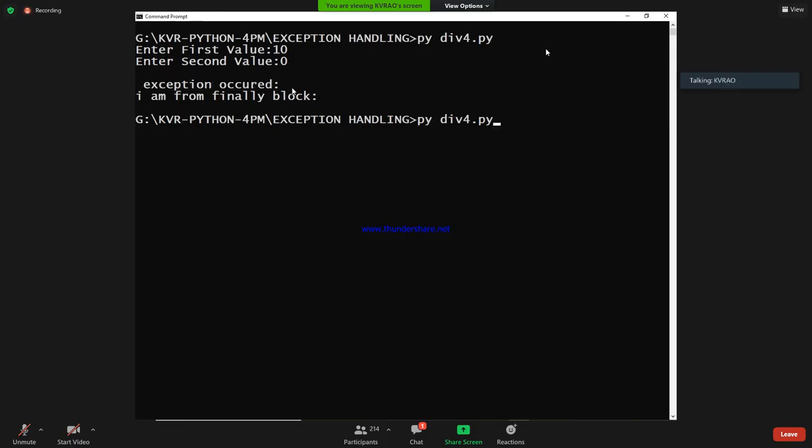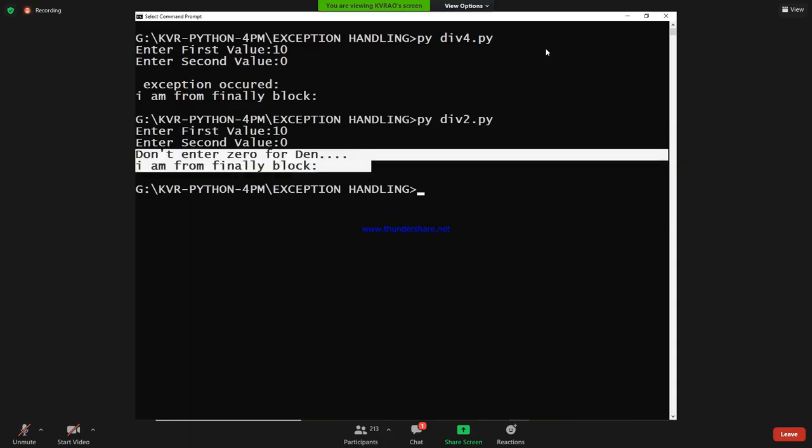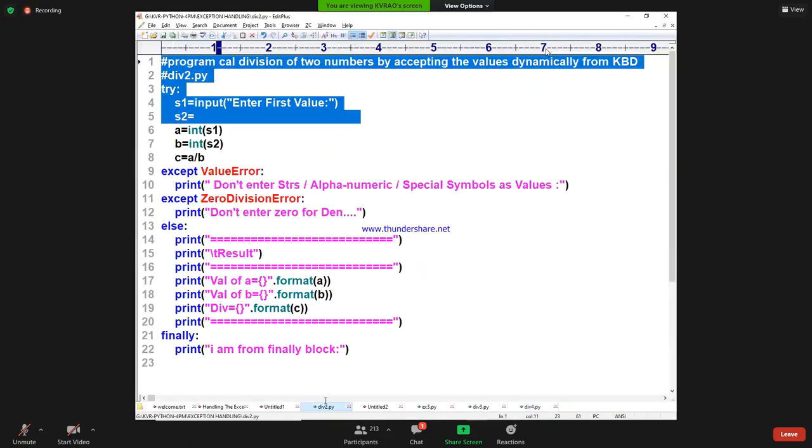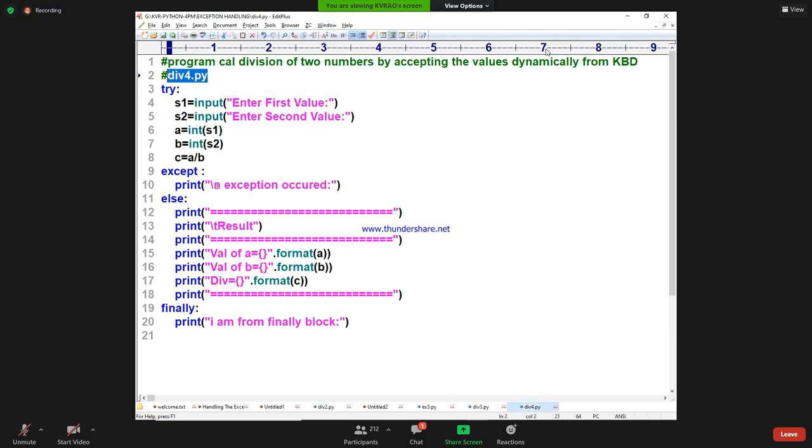Division by zero. You run your program div2.py. You see 10 and 0. I got "don't enter 0 for denominator." Because div1 you already understood, div2 you already understood. ValueError, ZeroDivisionError. Once except is written, you need to specify the name of the exception, guys. Once you don't specify the name of the exception, it's a problem for us. But there is a variety. This is one of the variety.